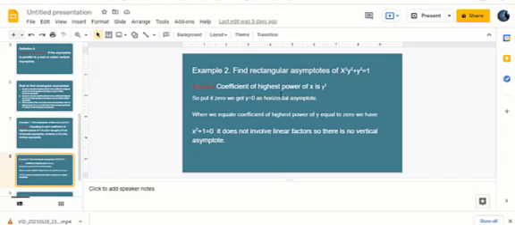The linear factors are y equal to 0, y equal to 0. So there is only one horizontal asymptote, that is y equal to 0. And when we equate the coefficient of the highest power of y to 0, we have x square plus 1 equal to 0, which cannot be resolved into linear factors. So there is no vertical asymptote. Let us see how.